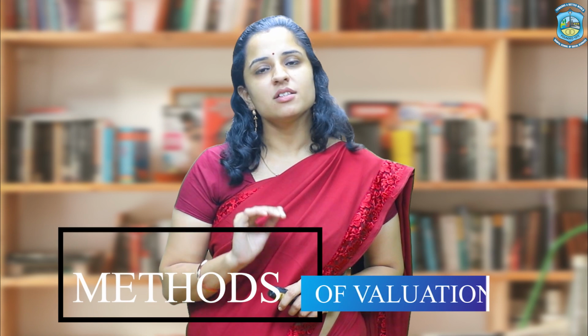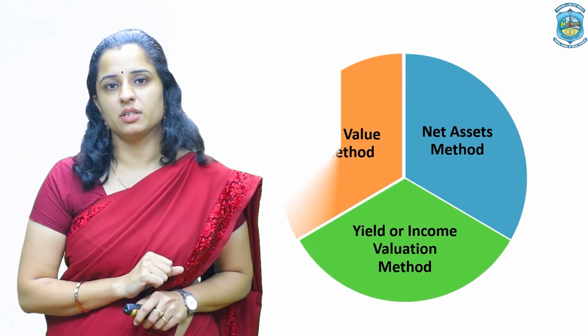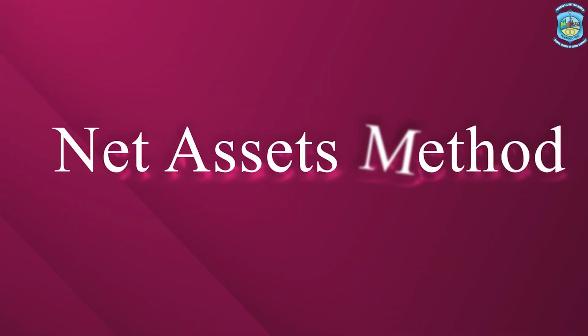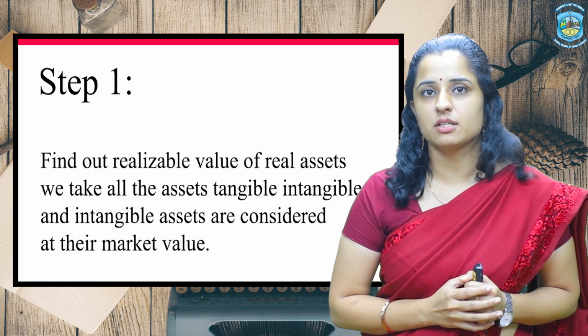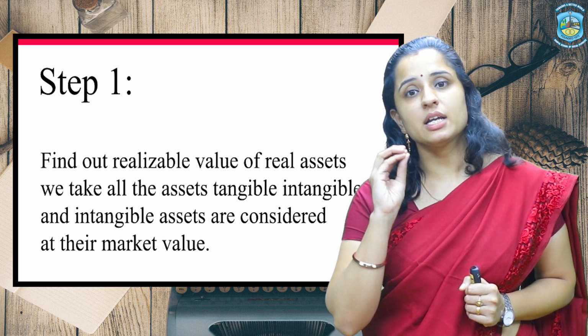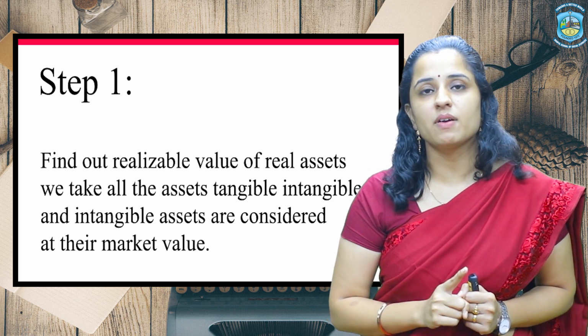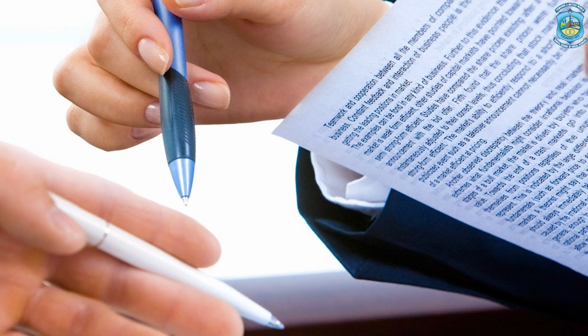Now we'll discuss methods of valuation of shares. First method is net asset method, second one is yield or income valuation method, third method is fair value method. Let's first discuss net asset method. Net asset method has 4 steps. Step number 1: first you find out the realizable value of all the real assets. Meaning we take all the tangible assets, we take all the intangible assets, but at their market value and not at their book value. If you have land and building, for example, and you want to sell it in the market, at the price at which that asset can be sold, we take that value.